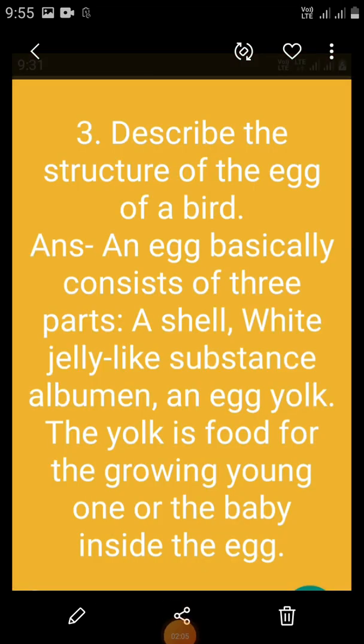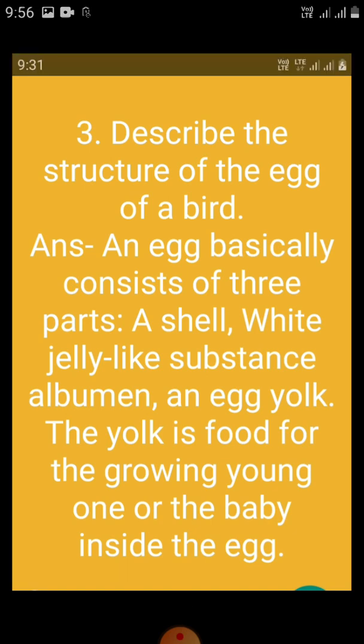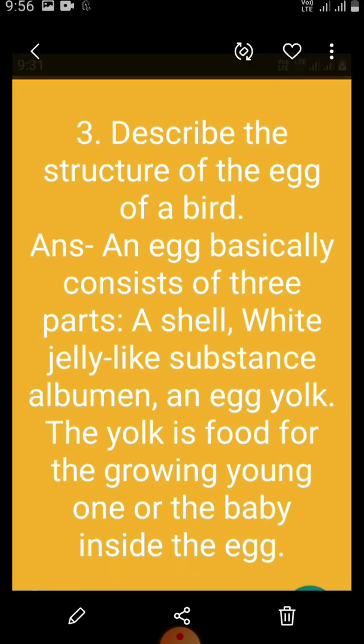Next question: describe the structure of the egg of a bird. The answer is, an egg basically consists of three parts.